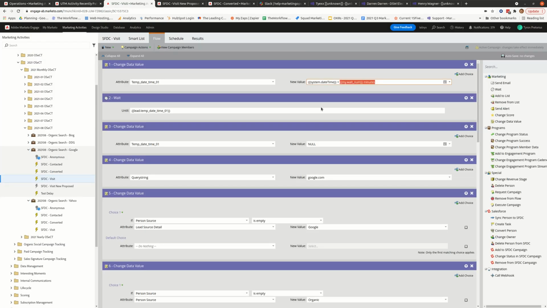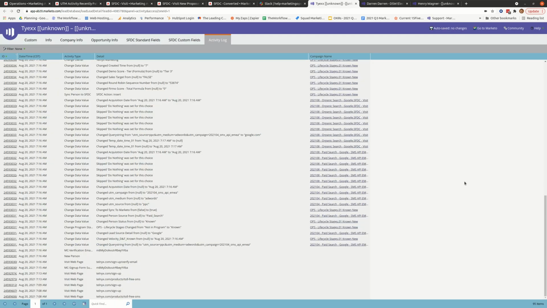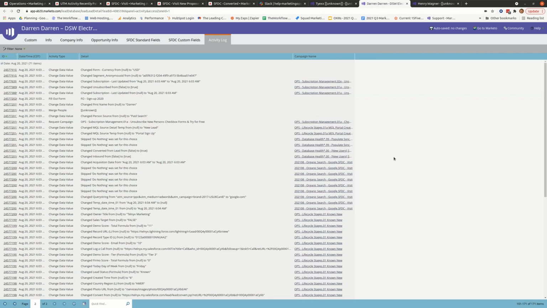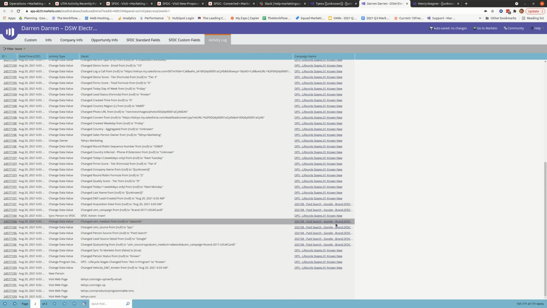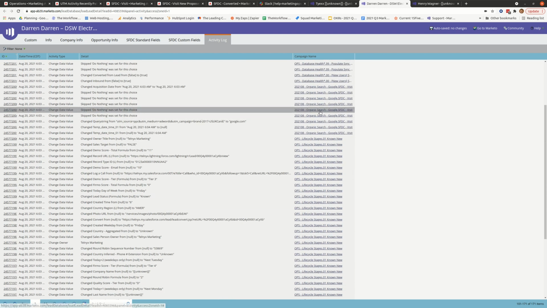So Henry's been doing some testing, and he's put a delay in here in the organic search Google campaign, and I've checked it on 3 leads this morning, and we can now see that the paid search campaign is running first, and then the deprioritized organic search is running second. And then the same here, where you can see it goes through paid search first, and then a little bit later it goes through the organic search. So since this seems to be working, I think we can scale this across all the organic social, organic referral, and organic search campaigns, so they're not stealing attribution from paid campaigns.